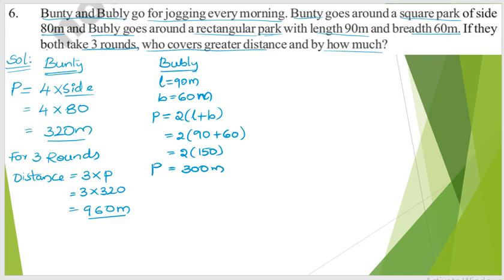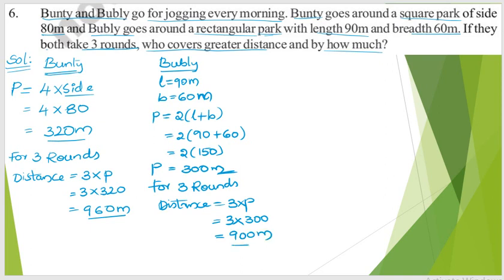So this perimeter is only for one round, right? If I want to find it for 3 rounds, what should I do? For 3 rounds, distance is 3 into the perimeter traveled by Bubbly. So 3 into 300, 3 threes are 9, so 900 meters. So clearly, who traveled more distance? Clearly 960 is greater than 900.